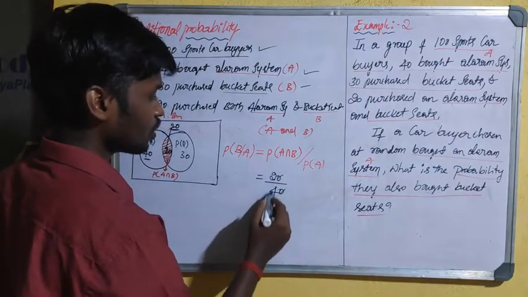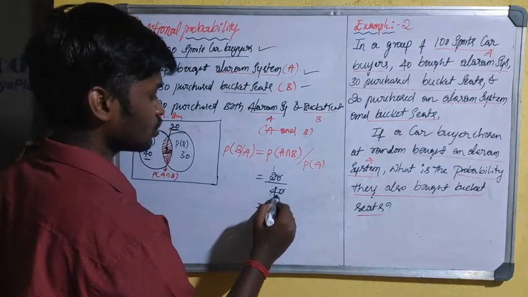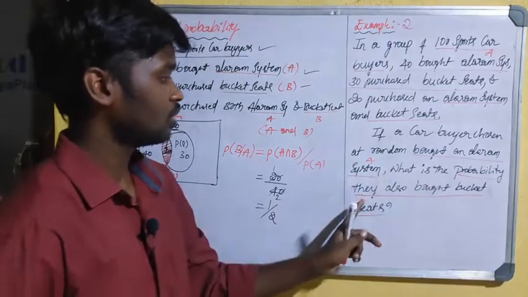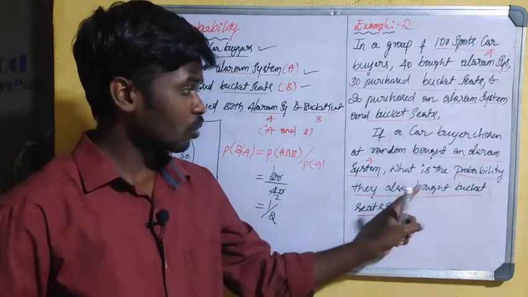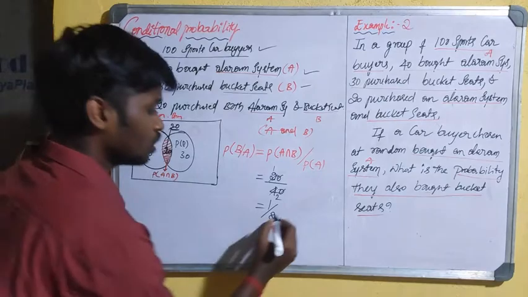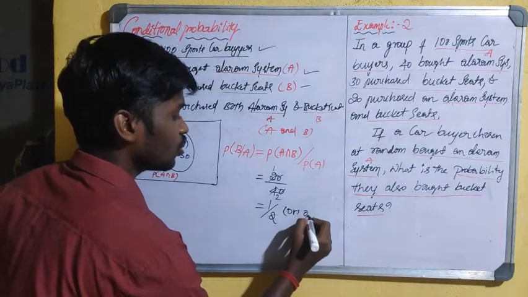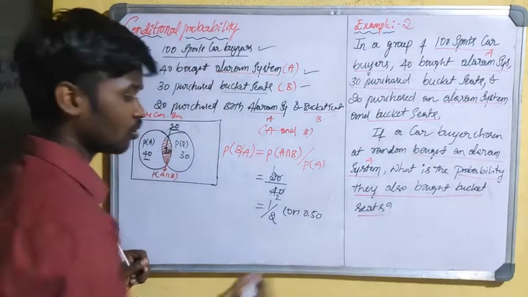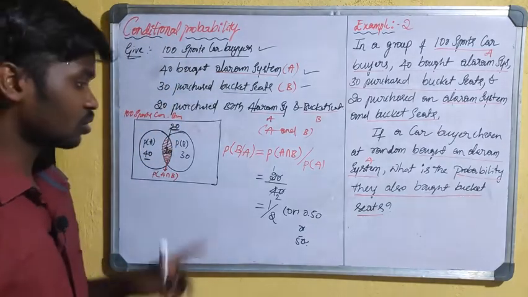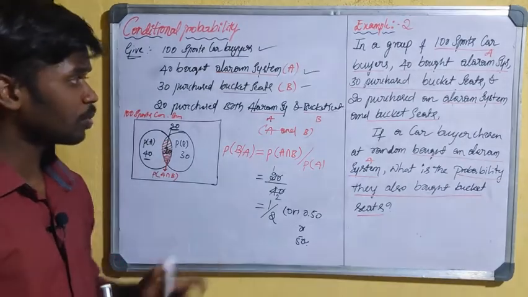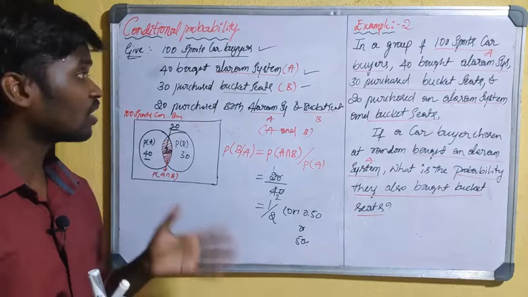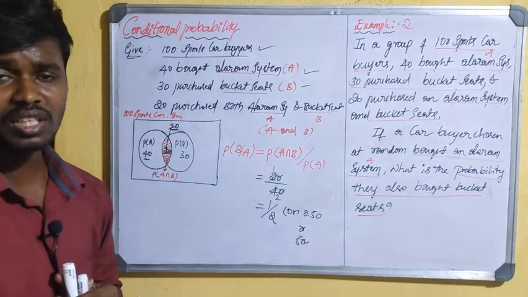So now the probability that they also bought bucket seats is 1/2, or 0.50, or 50% chances. So this is the way of calculating the probability under conditional probability, if they ask specifically to calculate the probability under conditional probability.